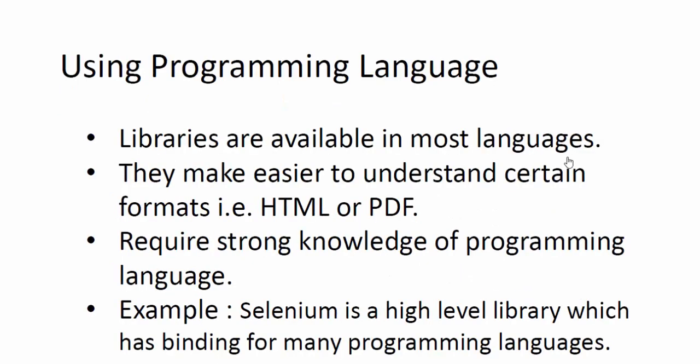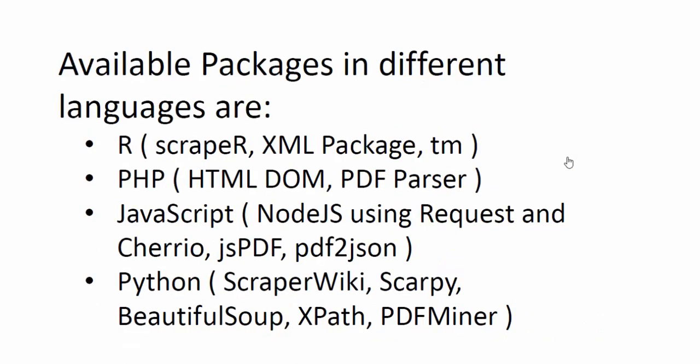Use in programming languages. Libraries are available in most languages. They make it easier to understand certain formats like HTML, PDF. It requires strong knowledge of programming languages. For example, Selenium is a high-level library which has bindings for many programming languages. This means that it can be used with many different programming languages. Available packages in different languages are given. You can use them according to your requirement.